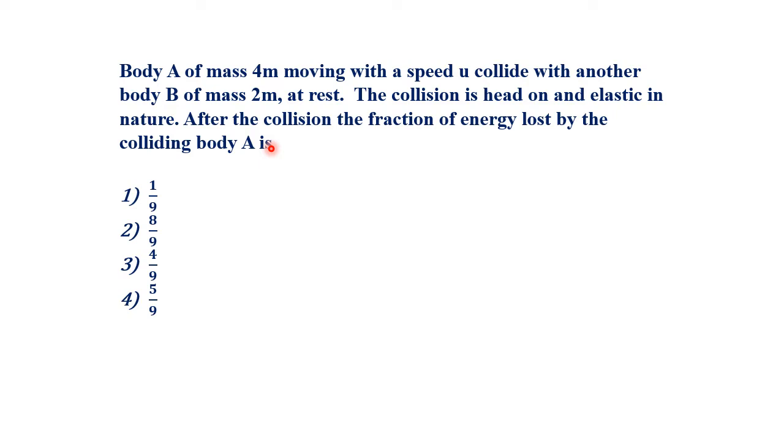What are we going to discuss now? Here it's given it's a head-on collision, and another thing is that it is elastic in nature. So if it is an elastic collision, we need two conservation laws. One, there is no energy lost during the collision, so one of the conservations is energy conservation. Since it is a head-on collision, there is momentum conservation along the x-axis. These two things we are going to apply. First we need to draw the diagram. That's the thing we are going to see in detail.